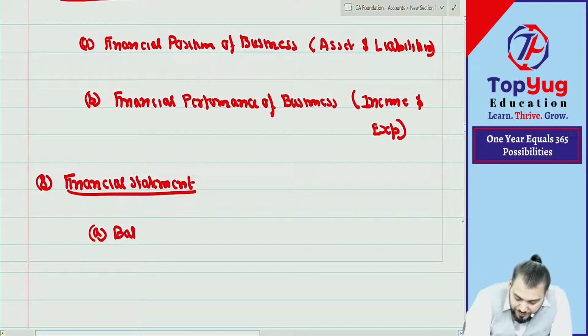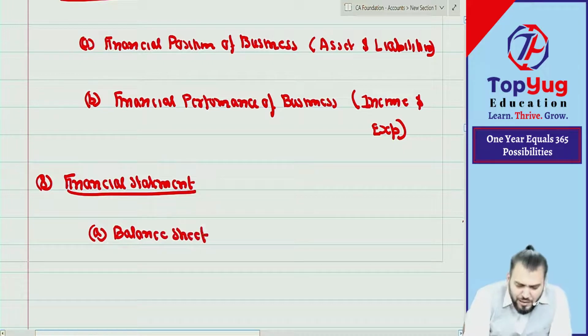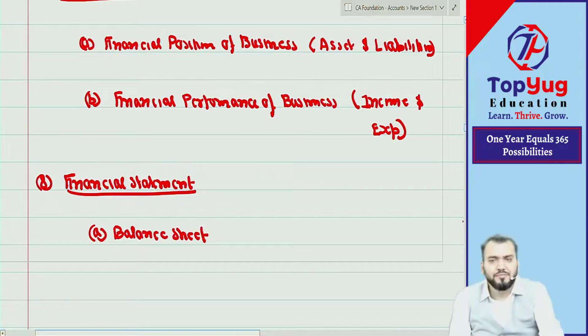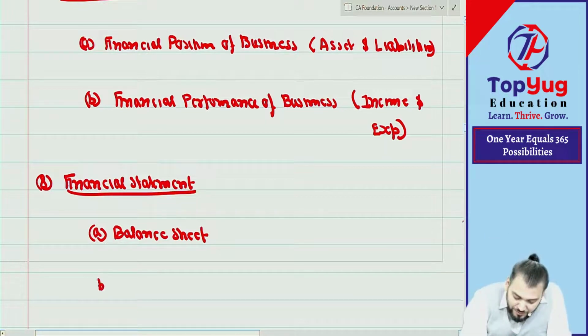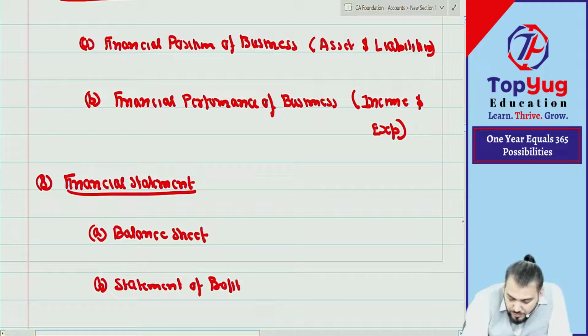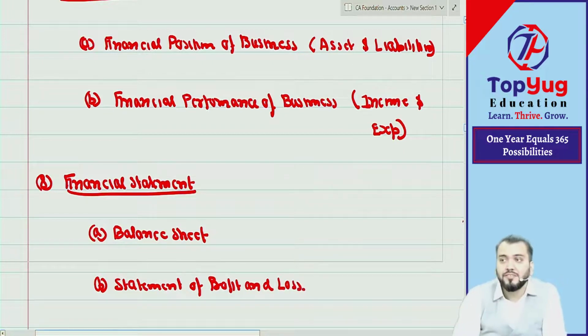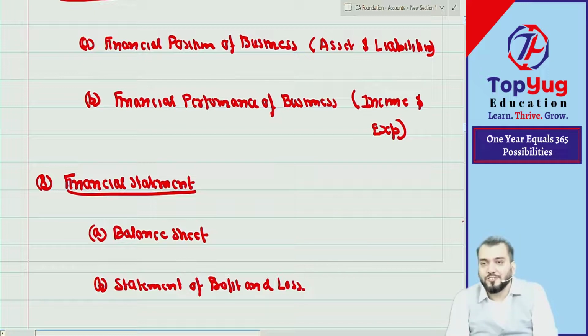Balance sheet. I hope you all know about balance sheet. Second is statement of profit and loss. You can also call it profit and loss account, or PL account.